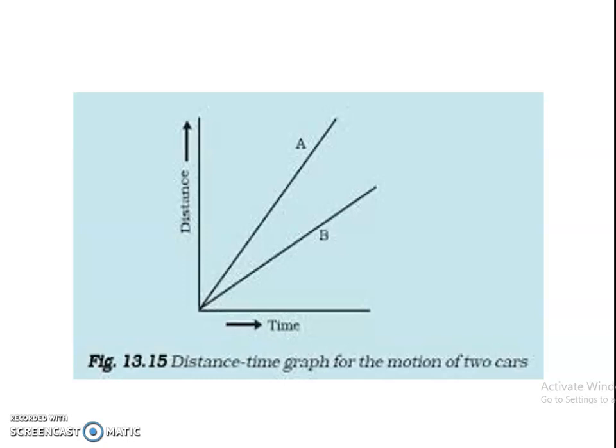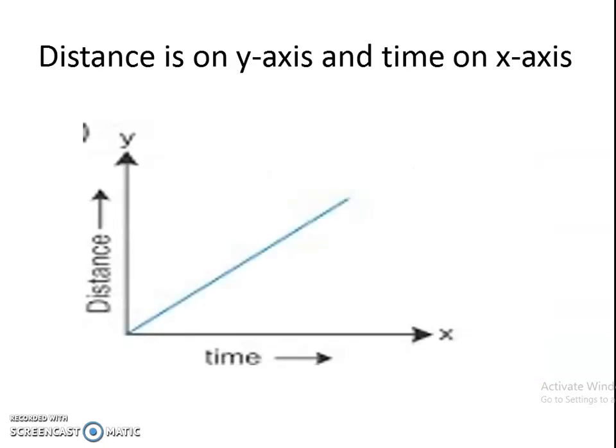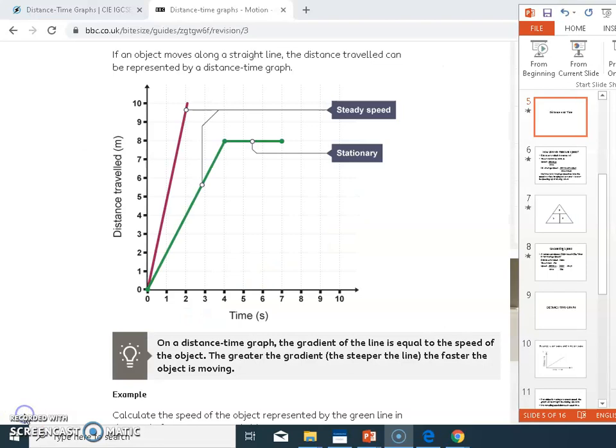If a line is more steep, that shows it has more speed, and if an object is moving at a constant speed, it will have a straight line sloping upwards. Okay, so this is about the distance time graph. Clear? So here we can explain, in this distance time graph, this purple line has a steady speed and it is moving faster than this green line.